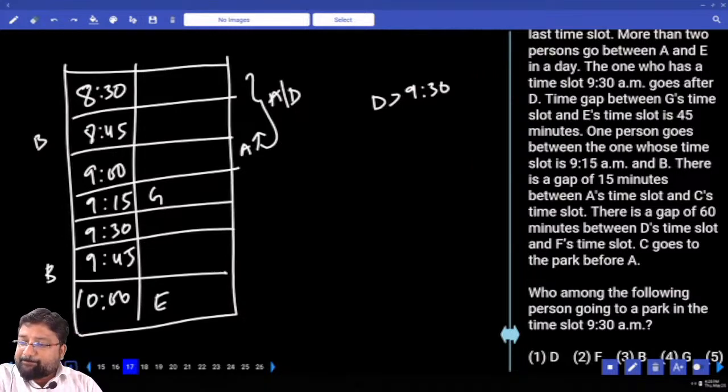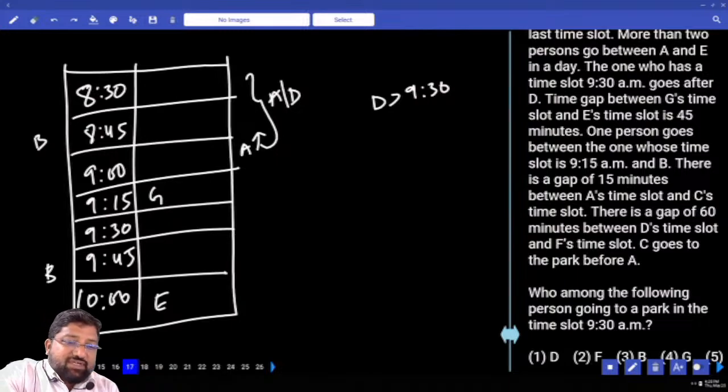Next is what? There is a gap of 15 minutes between A's time slot and C's time slot. 15 minutes gap, as discussed earlier. If A is in 9, C should be 8:45. Right? If A is in 8:45, C should be at 9 or 8:30.